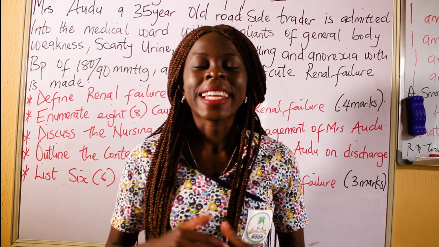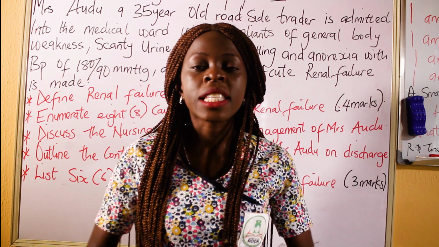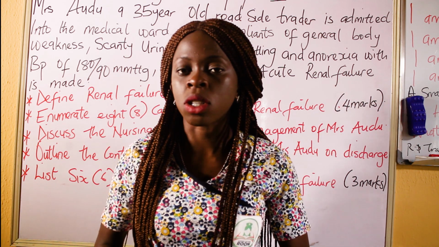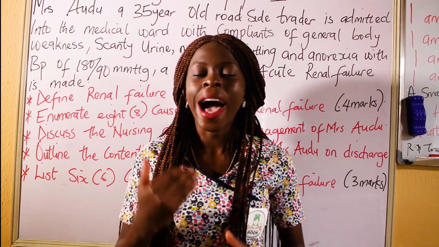Alright, welcome back. Like I earlier said, today we are going to be discussing May 2021 paper 1 past questions, and we are going to be doing it one after the other.